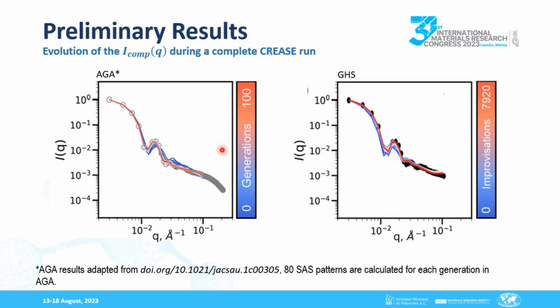Here is how the best computed SAS profile evolves during a complete CREASE run for the AGA and the GHS. It can be seen that the GHS achieves a computed scattering profile very close to the experimental one, as well as the AGA, even improving the fit for some Q values, as in this area here.